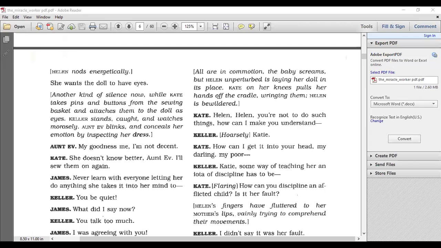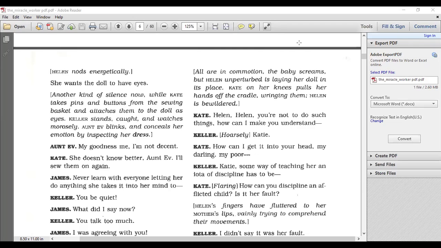Exactly. Good job. Okay, we know that Aunt Eve was making a doll out of towels, and Helen was continuously studying the face, and she was able to conclude that this face has no features. She kept tapping on the doll's face to grab the attention of the family, to show them that she recognizes that this face has no features, and no one understood her.